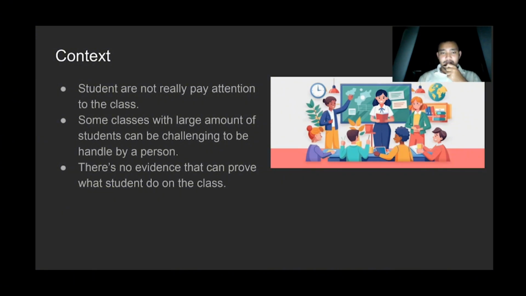In modern education, especially in large classrooms, monitoring every student's engagement manually is extremely difficult. Teachers cannot keep an eye on everyone simultaneously, making manual observation subjective and inconsistent. Therefore, we need an automated AI-based system to solve this.